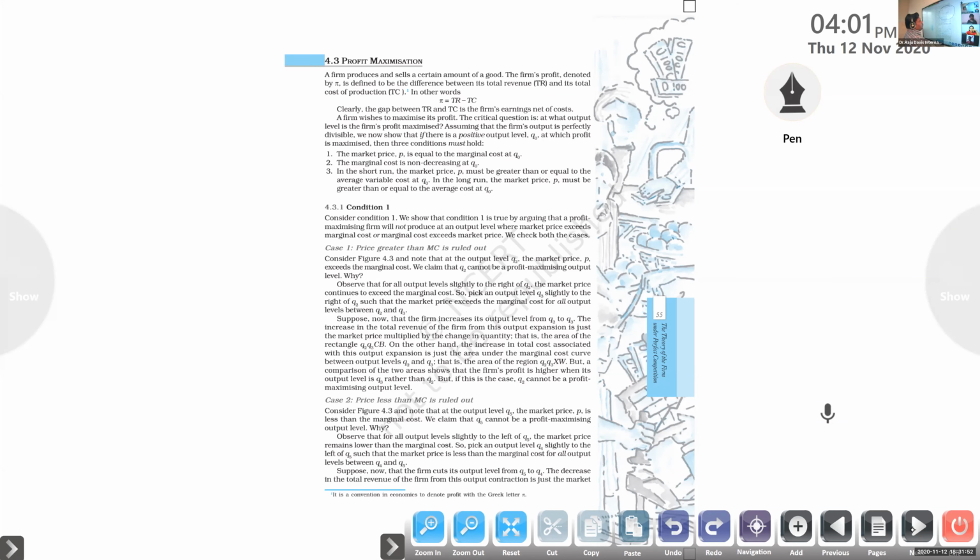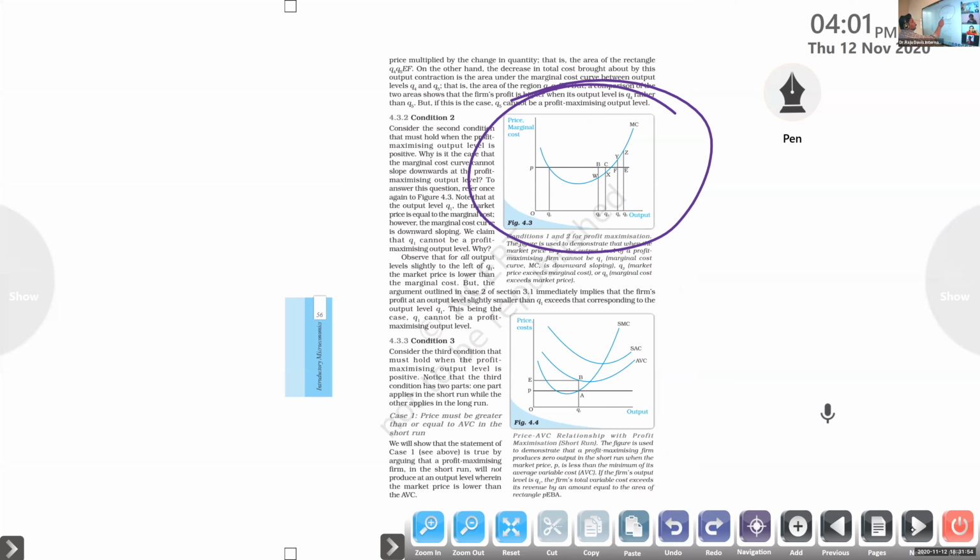So coming here, this is Q1, clear or not? This is the price. The price is not changing here. It is constant, there is no change in the price, so P is a straight line. Clear or not? And here, this is the MC, the marginal cost of production curve. It is a U-shaped curve.